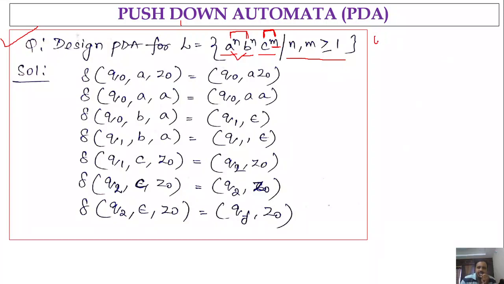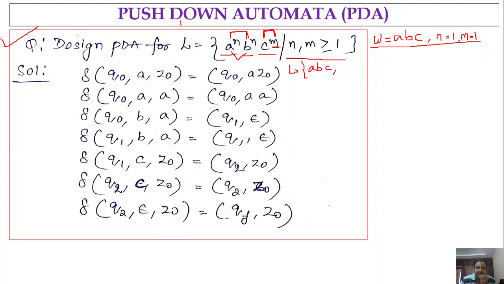Let me consider the string w is equal to a, b, c. In this case, I have taken n value as 1 and m value as 1, so a power 1, b power 1, c power 1. This is the first possibility of the string, so the language becomes L is equal to the set of a, b, c.